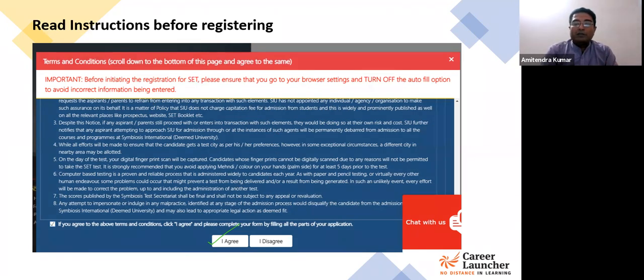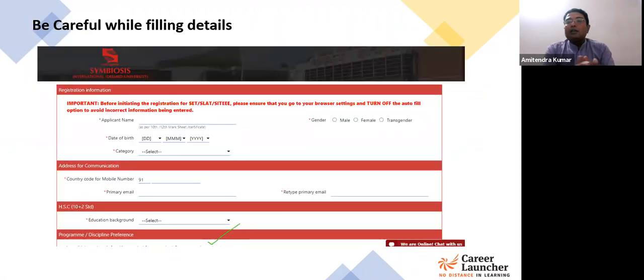Once you have submitted this part, you will have to fill some basic details, and only then will the registration be complete. You'll be required to fill in your name over here. You'll select the appropriate checkbox for gender. You fill in your date of birth using the drop-down mechanism. And then you have the option for the category.